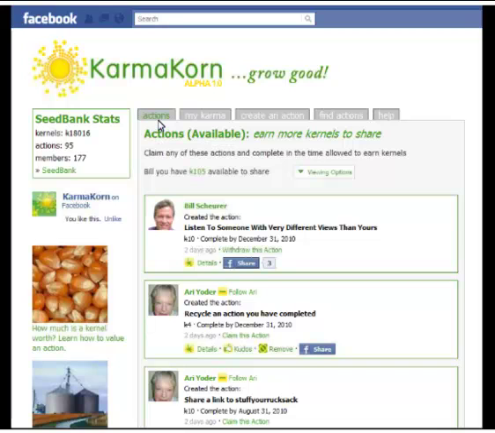Today we're going to look at the Actions page, which is the page you begin with every time you enter the KarmaKorn application. And this page shows you actions that people have recently created or claimed or completed. And you'll notice that it's a social feed like you're used to seeing everywhere else throughout Facebook. And here, each action has its own box.